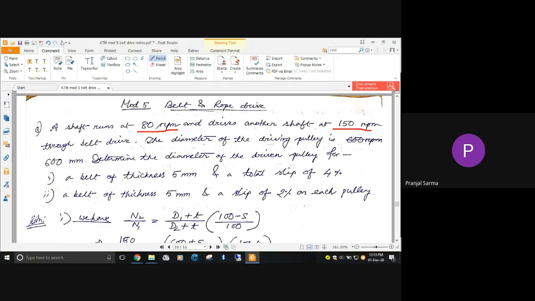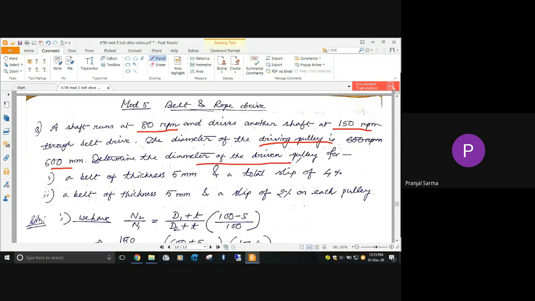And this is nothing but, which one is the driver and which one is the driven? Depending on what drives which, you'll be able to find out the driver and driven. Next, it says that the diameter of the driving pulley is 600 millimeter. So the dimension of one pulley, the driving pulley, is given, and both the speeds are given. From there you have to determine the diameter of the driven pulley.